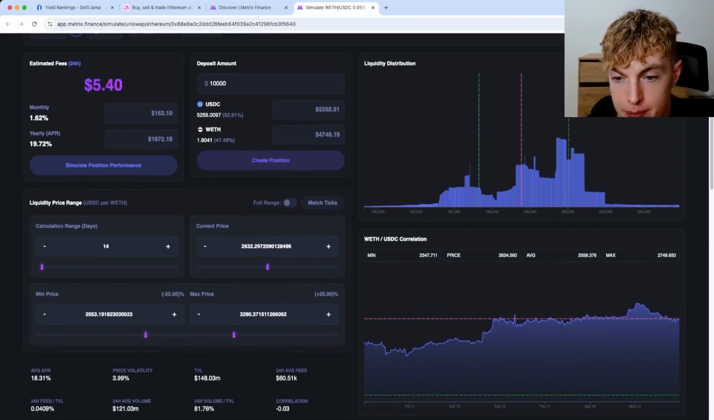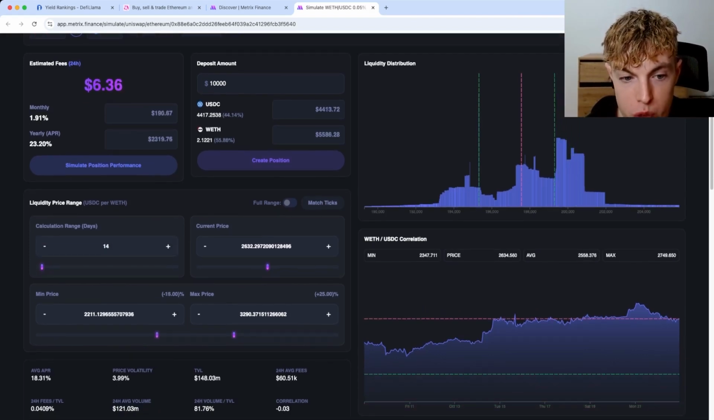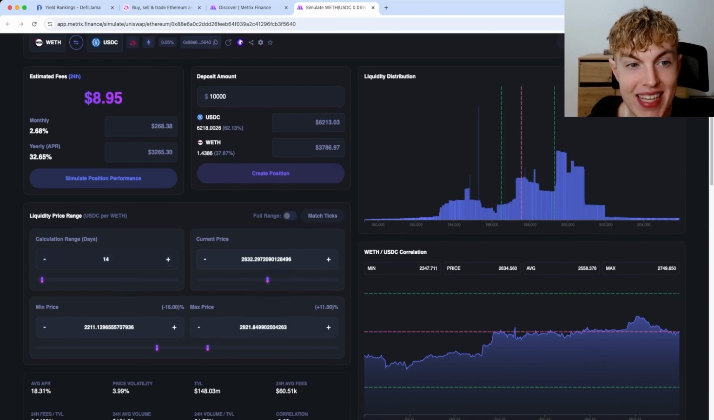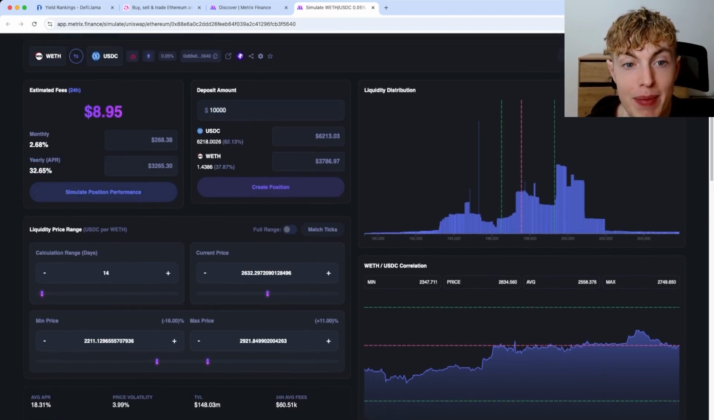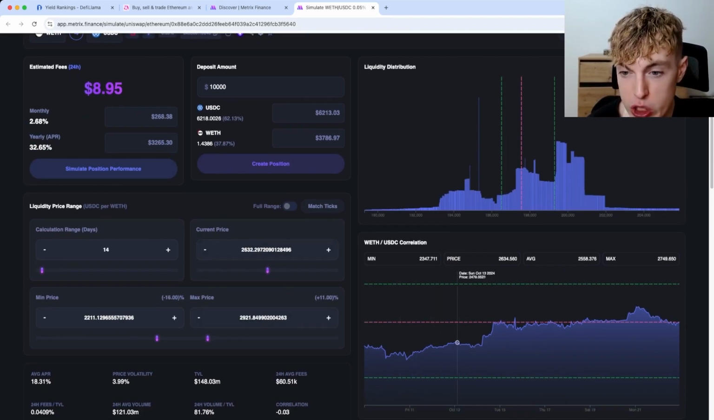So I'm going to change my min price, move it down to about 2,221, and my max price, I'm going to put it at about 2,921. Now, right off the bat, it says I'd be getting about 33% APR. So with $10,000 invested, I'd be getting about $3,265 per year, according to the simulation. Now, this is a pretty tight range. So if I were to invest in this pool with this range, then I may need to make some adjustments to my position pretty frequently, but nonetheless, it's pretty solid.